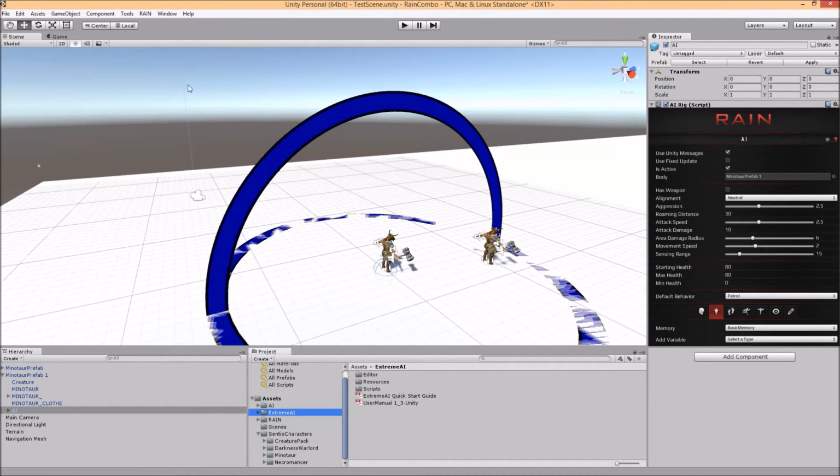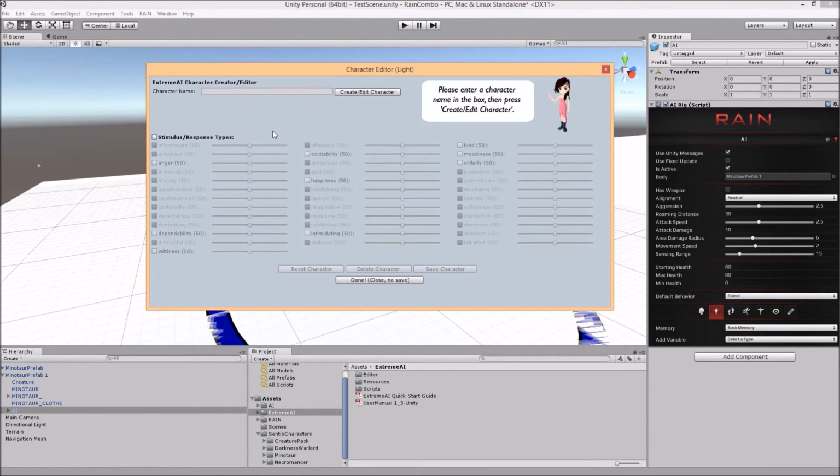In this case, I'm just going to be using Extreme AI Lite, which doesn't give you as many stimulus response types to choose from and has some other limitations, but it will work for this demonstration.